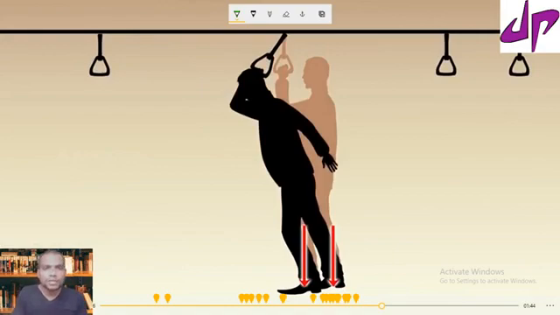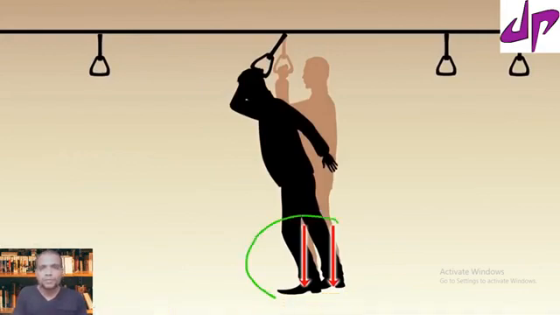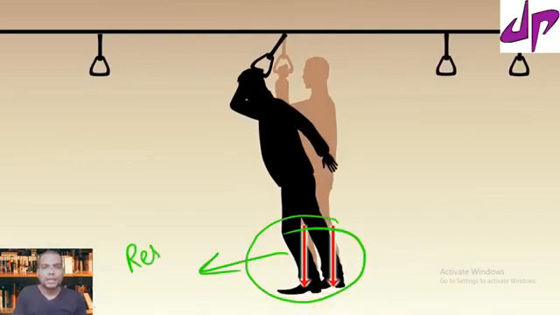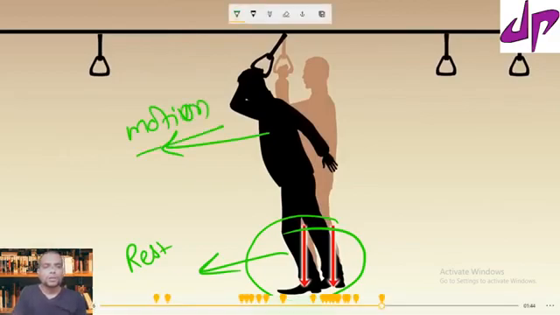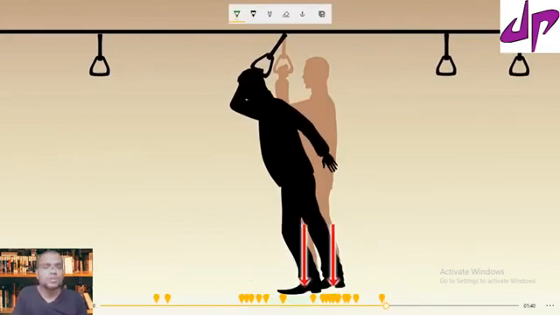All of a sudden the bus came to rest, so my feet come to rest first. The feet are at rest, but the upper body is moving in the forward direction. Due to the inertia due to motion, we lean forward.